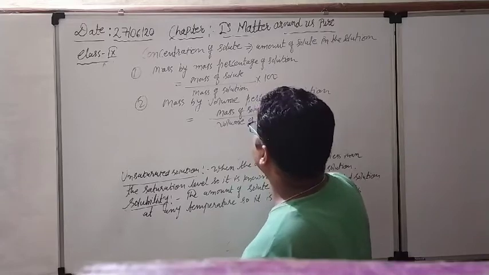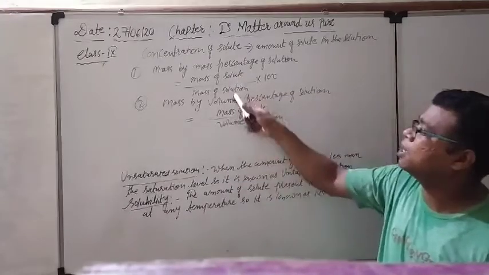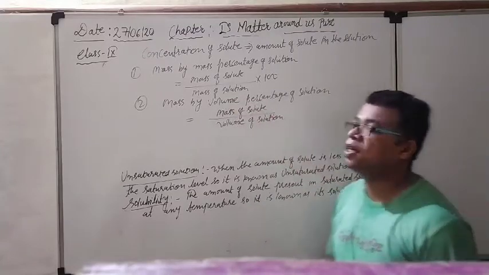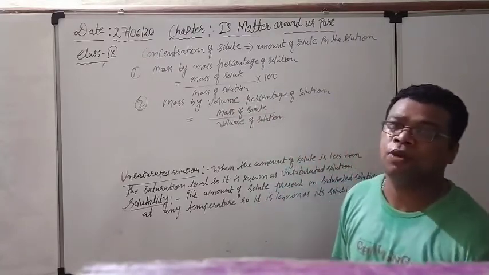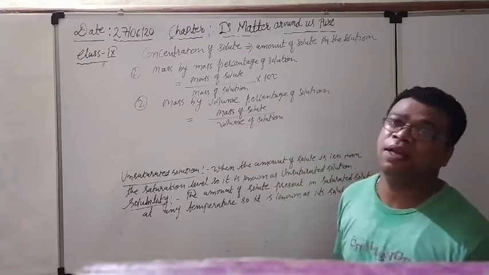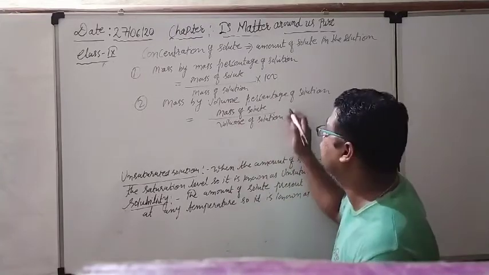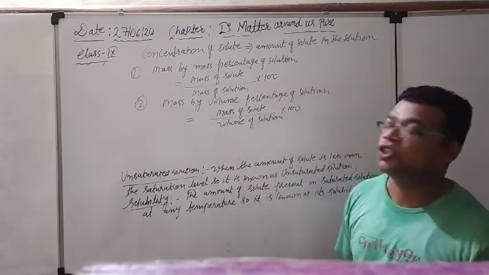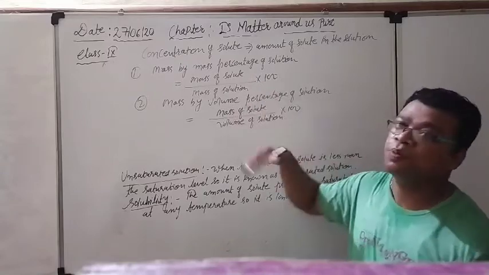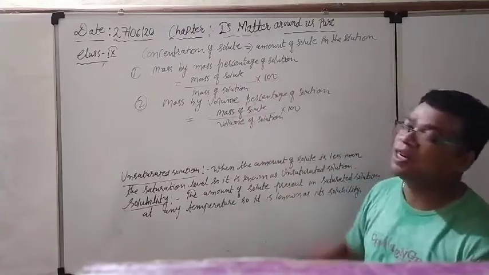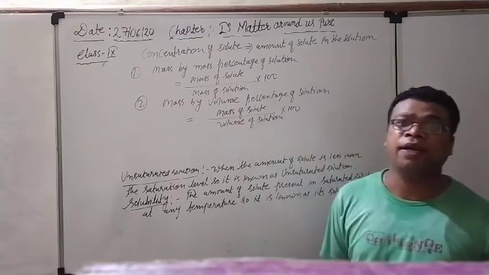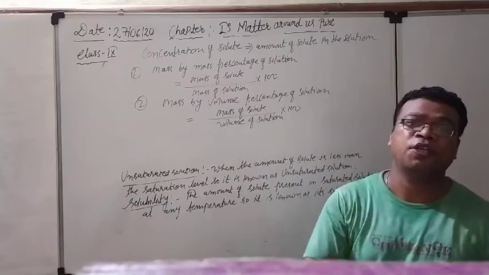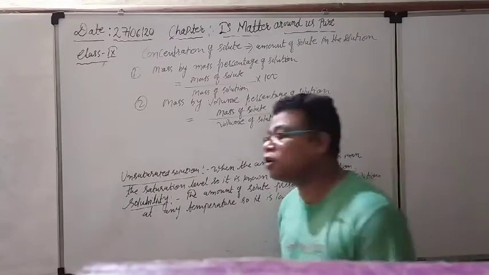Here mass by mass means both are masses, mass of solute upon mass of solution. Here mass by volume means we consider the mass of solute which is dissolved, and on the downside we take the volume of the solution, into 100. This gives us the percentage of the solute present within the solution, or dissolved within the water or solvent.